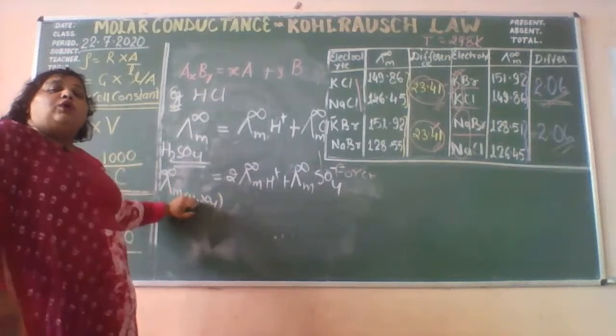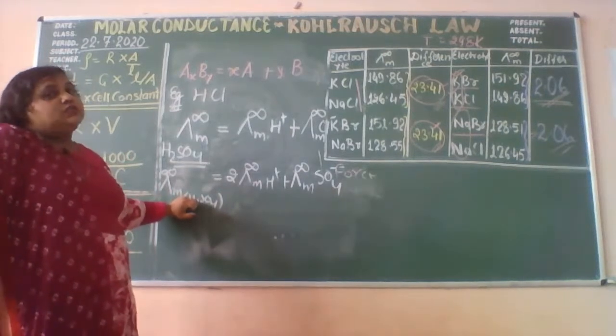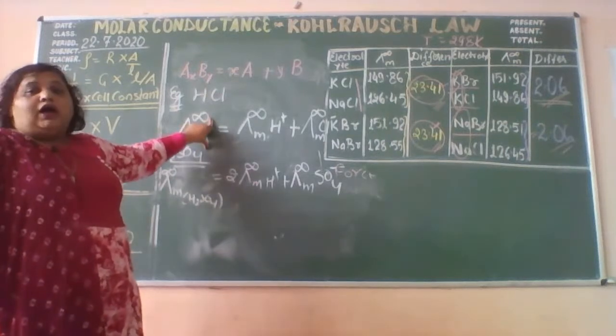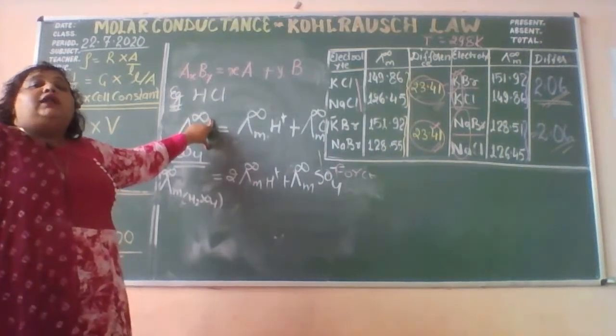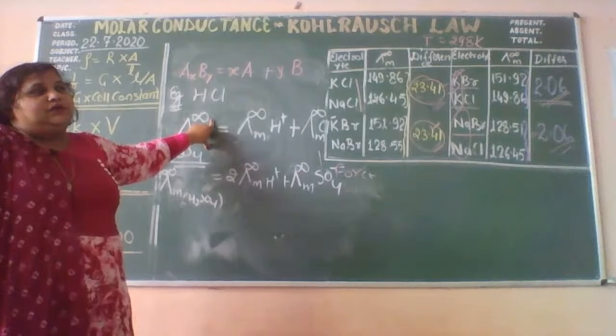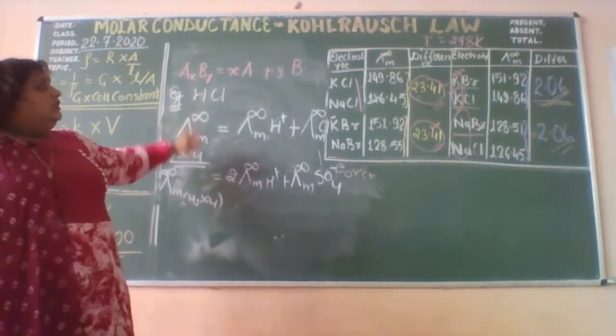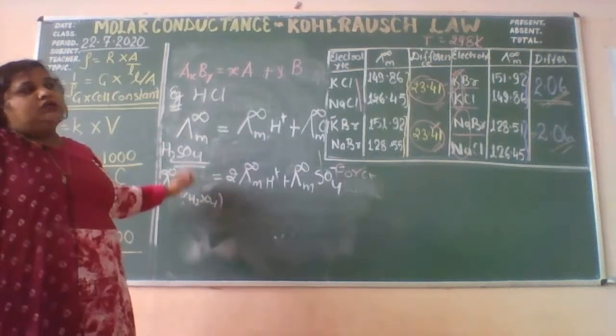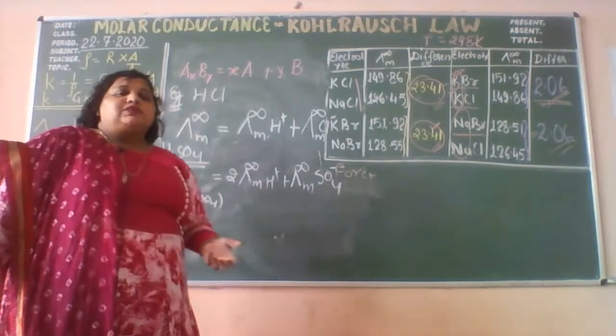But since you all know that weak electrolytes do not show this ability, we can use an indirect method. This indirect method is given with the help of Kohlrausch's law, which we will learn in the coming session.